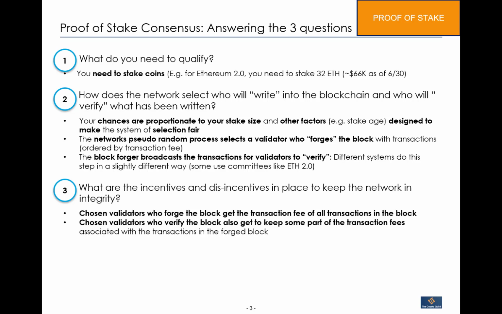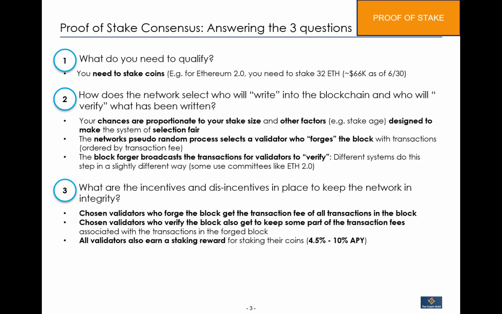Secondly, the validators who are verifying the information or verifying the blocks also get some part of the transaction fee, right? And finally, all validators, regardless of whether they're forgers or verifiers for each particular block, get to earn interest on the coins they've staked. And the interest is variable, and this typically depends on how much of the coin has been staked in the network.